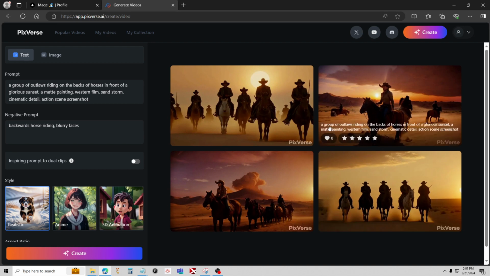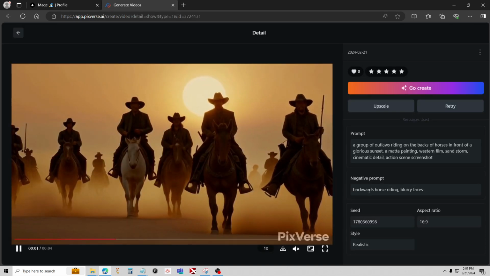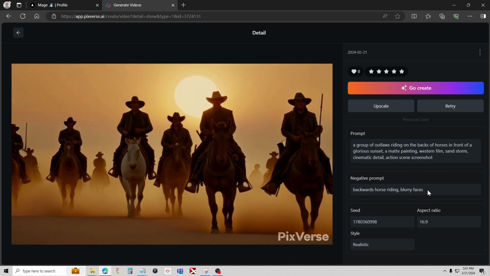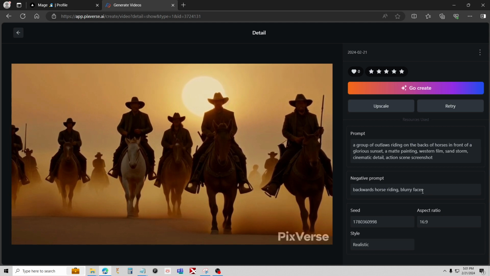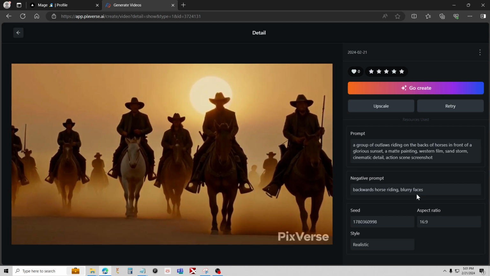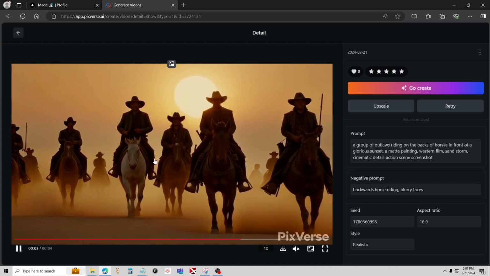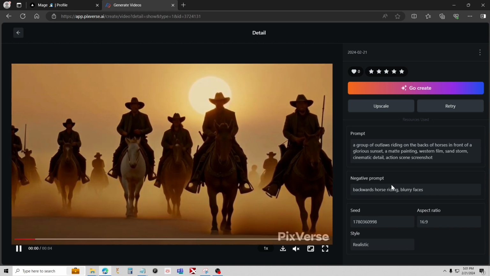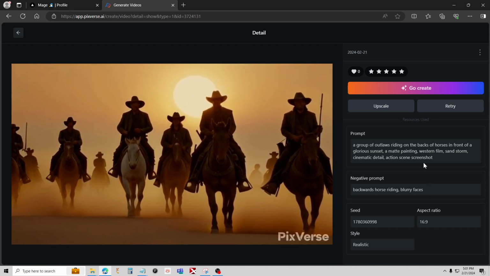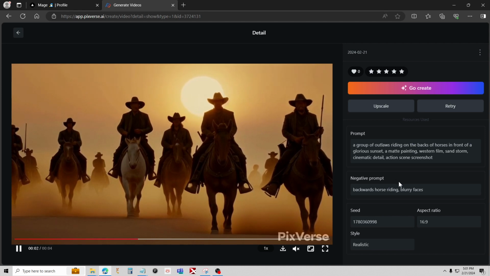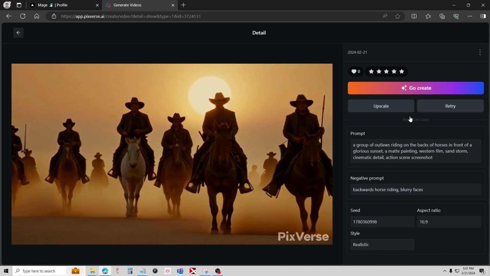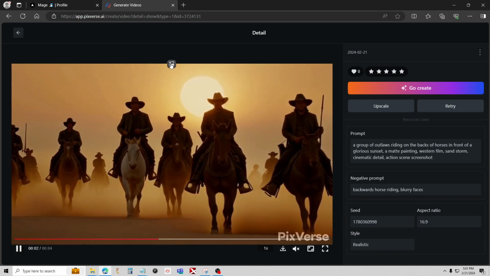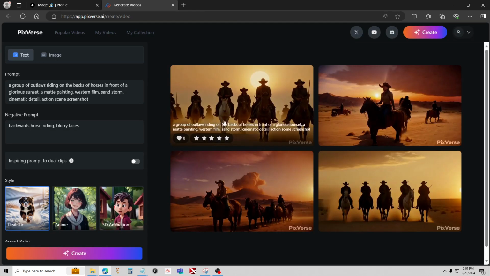All right, let's go look at our cleaned up version here. I just did the prompt backwards, horse riding, blurry faces. And we still don't got the greatest of faces. It doesn't look like our other one, but it definitely did get rid of the backwards horse riding. All their horses are now facing forward. So the negative prompt actually does work pretty good here. That's been my method. I just make the video first, and then whatever's in the video, I'll go in, hit go create, and put a negative prompt in there for that specific video with that specific seed. That seems to be a pretty good quick hack method here.